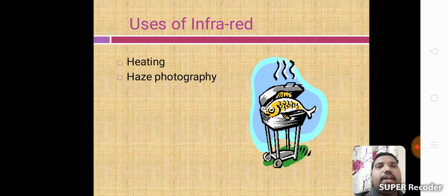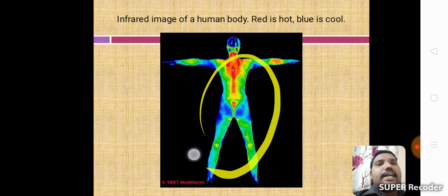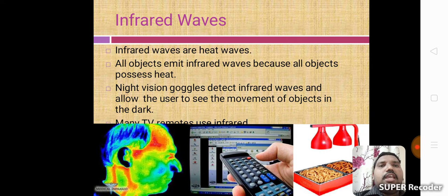Uses of infrared: heating, haze photography. Infrared image of a human body: red is hot, blue is cool. This is our body diagram, infrared image of the human body, where red is hot and blue is a cool part. Infrared waves are heat waves.